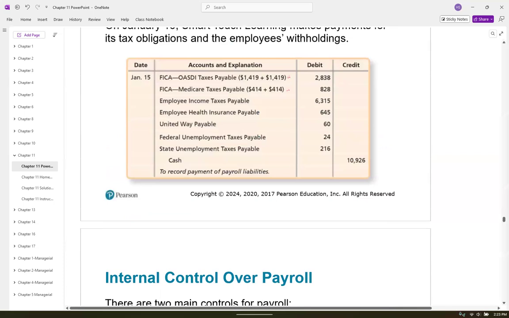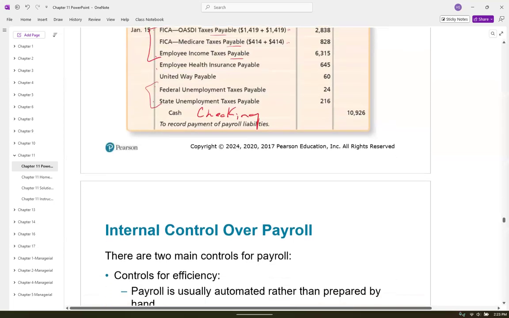Now they're going to pay it. Okay, they're going to remit all of this. Remember, all of these are payables. This kind of is crazy because it looks like we wrote one check and we paid all of these. That's probably not how it's going to be. These three are probably going to be in one check. The health insurance will be separate. The United Way will be separate. The FUTA and the SUTA will be separate. But nonetheless, to combine the entry, that is the way we have it.